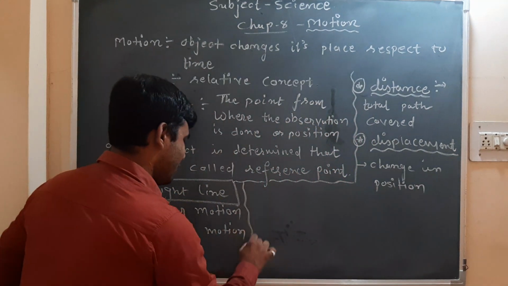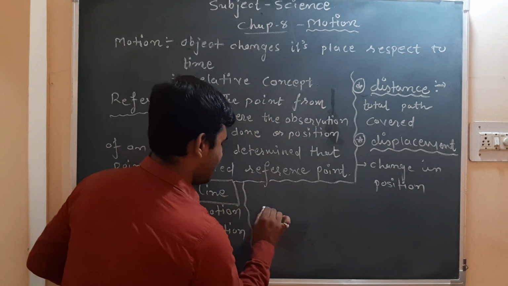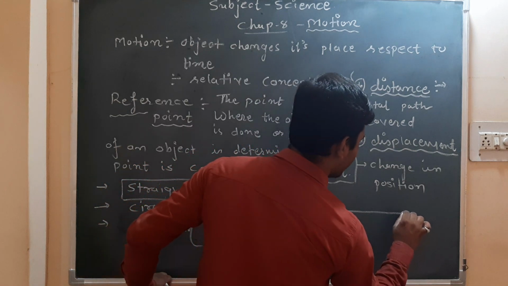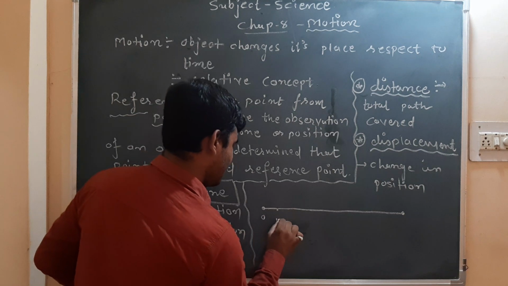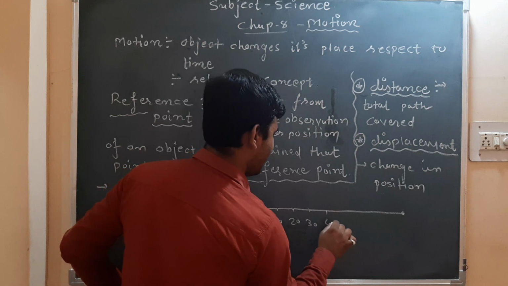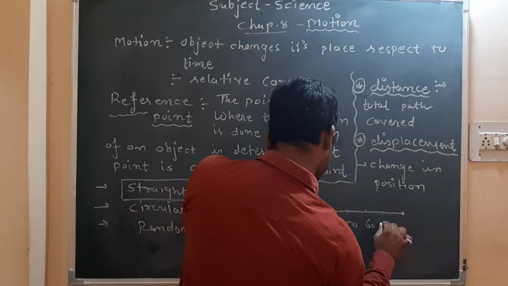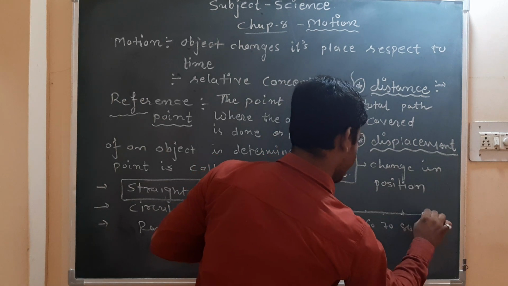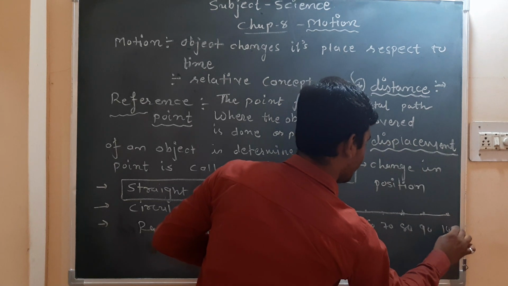Now let us try to understand this concept of distance and displacement. Here we are taking one example: 0, 10, 20, 30, 40, 50, 60, 70, 80, 90, and here the other one, 100.